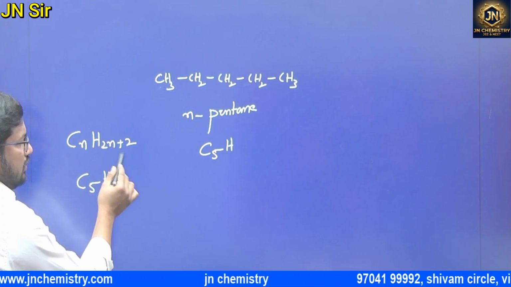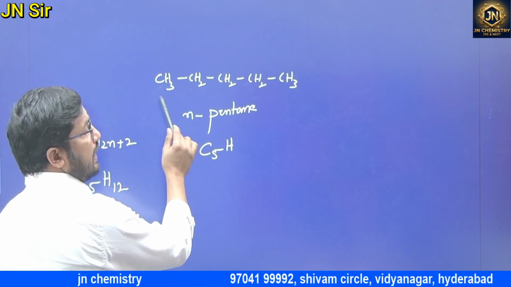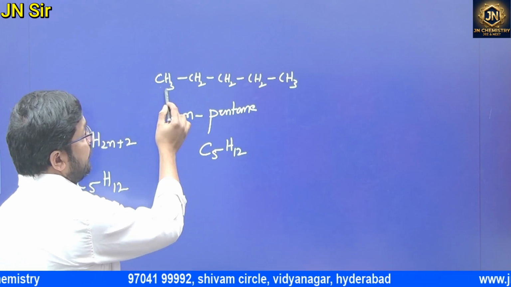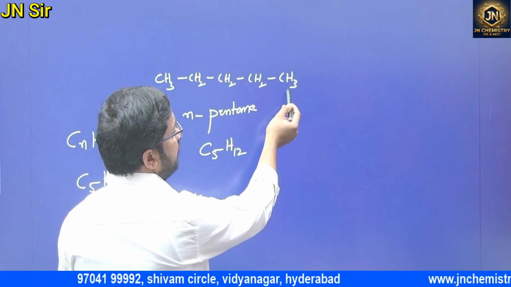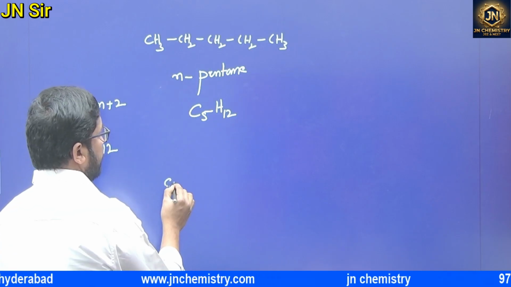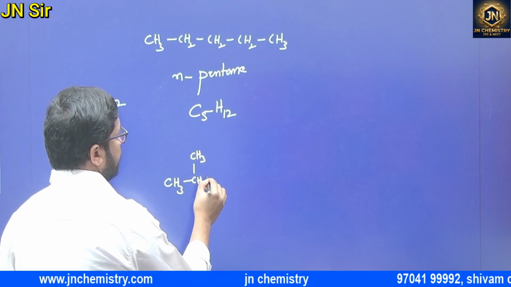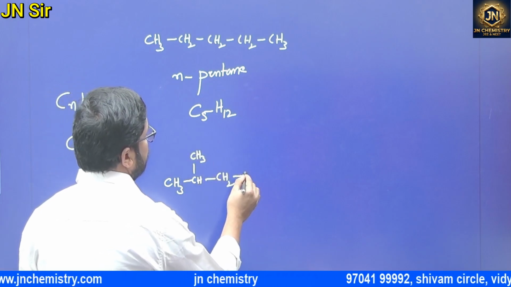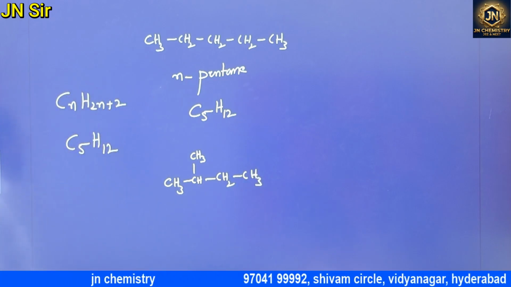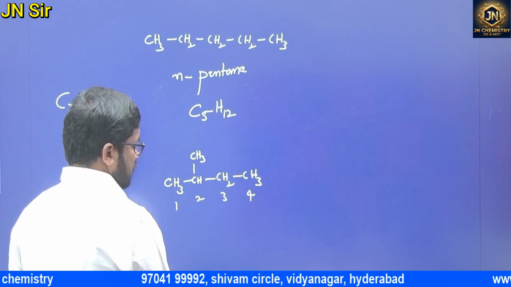C5H12. 5 into 2 is 10, plus 2. Obviously, no need to calculate here, we can directly write 12. Otherwise, 3 plus 2 is 5, 7, 9, and 9 plus 3 is 12. Now, CH3, CH, CH3, CH2, CH3. Right? 1, 2, 3, 4.